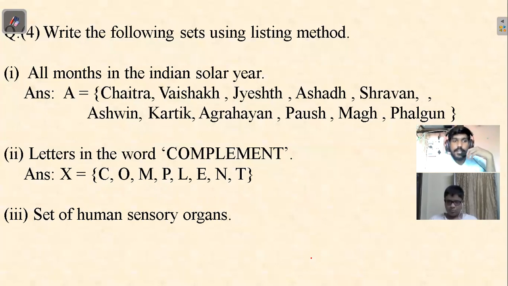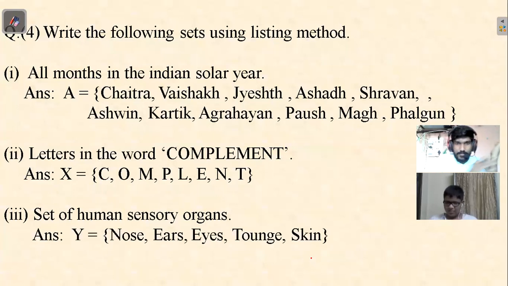Okay, next. Set of human sensory organs. What are the sensory organs? How many are there? Five. Okay, name them. Eyes, nose, ears, mouth, and skin. Tongue, taste. Okay, write it.